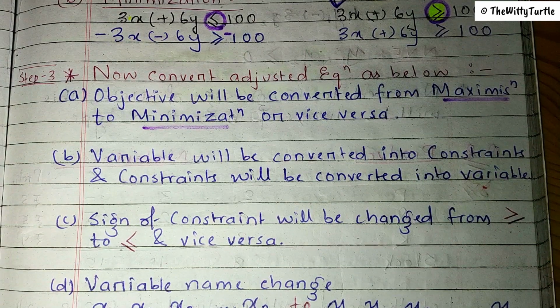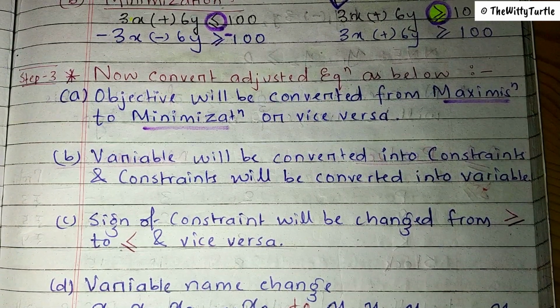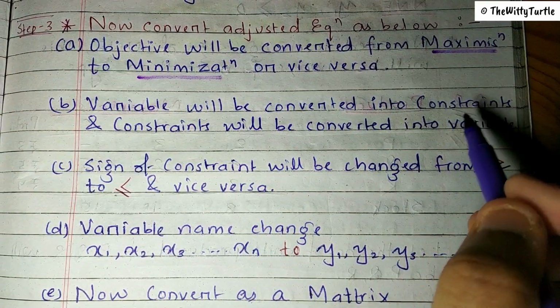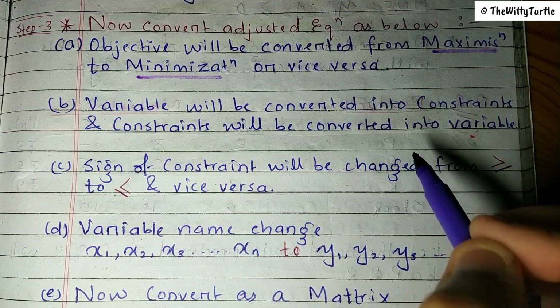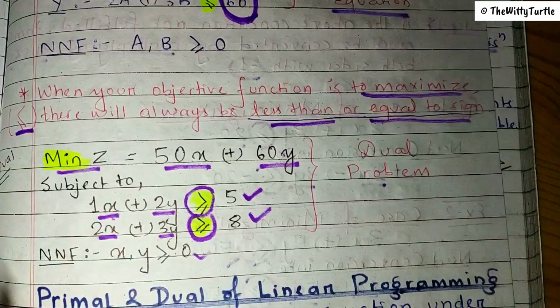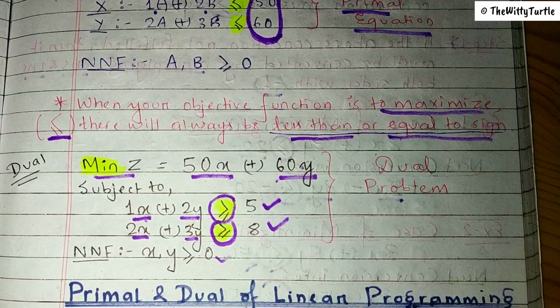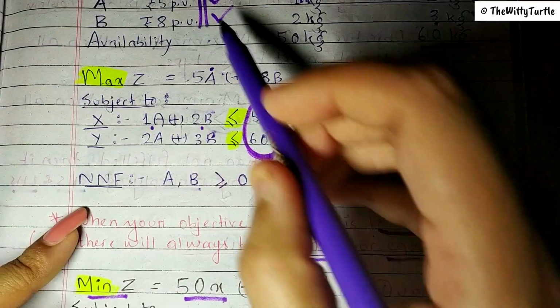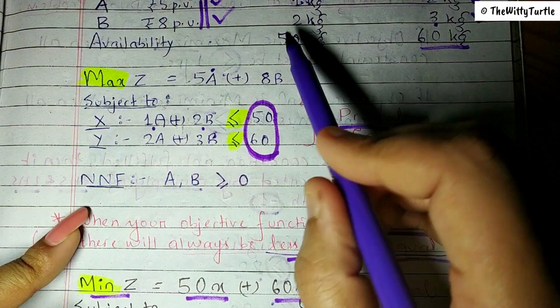So obviously the first thing is to convert the objective function from maximization to minimization. Now, the second point says that variables will be converted into constraints and constraints will be converted into variables. I told you in the beginning of the class that the tables will turn, right?